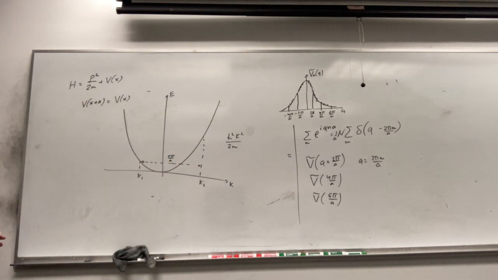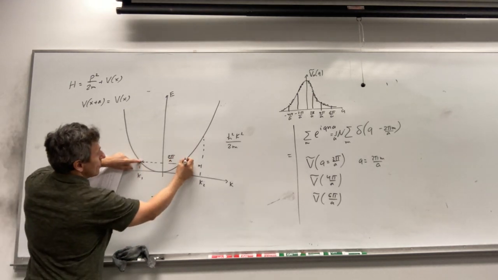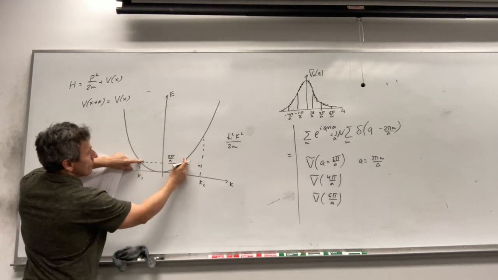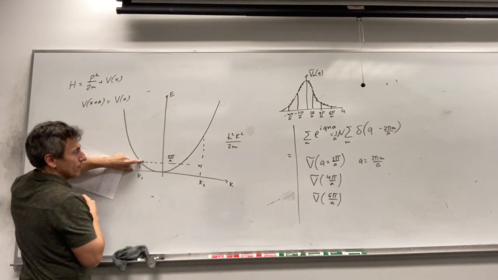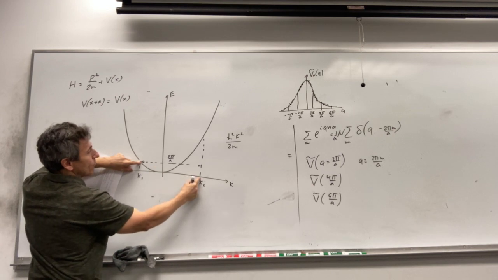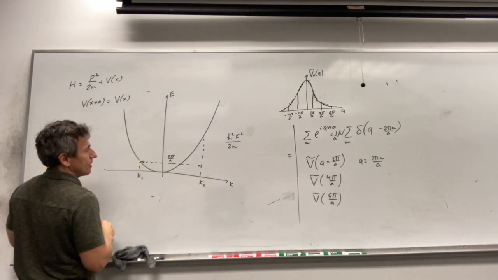Only between these 2 points we have a non-zero matrix element. So if you consider, for example, q1 and this point q2, because the distance between these 2 points is not equal to 2 pi over a, the matrix element will be 0. So between these 2 points we have only a non-zero matrix element between these 2 states.